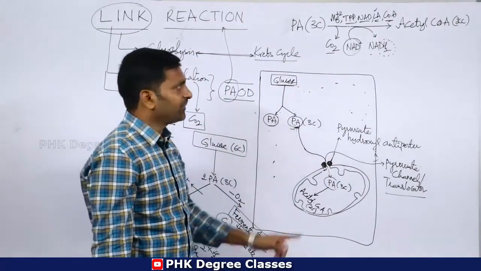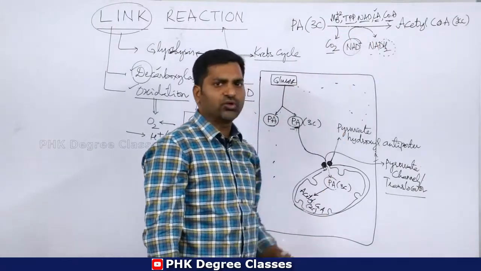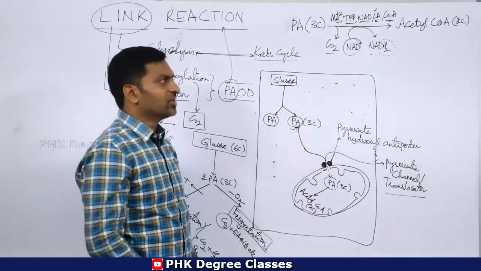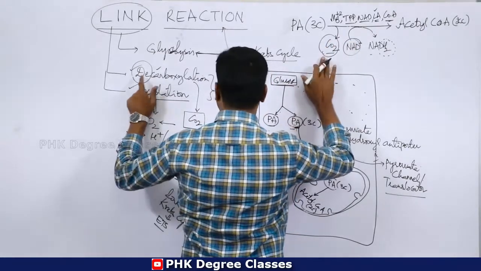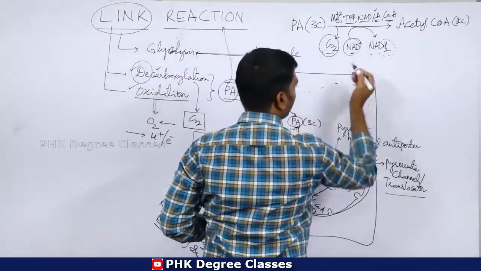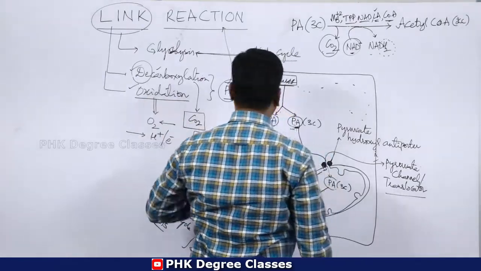What happens here? A 3-carbon compound becomes a 2-carbon compound. Clear? One carbon is lost in the form of carbon dioxide, that is decarboxylation, and NAD becomes NADH2, that is called oxidation.